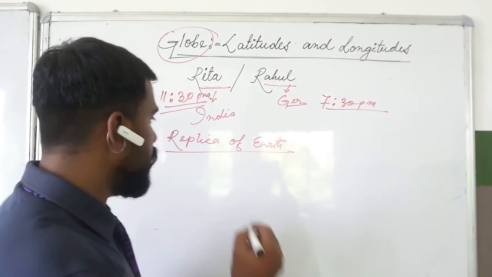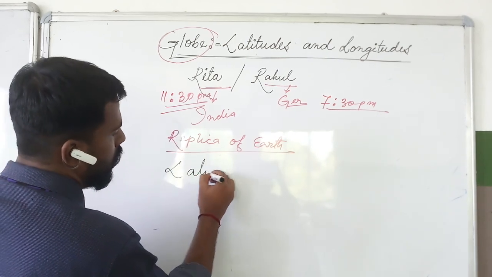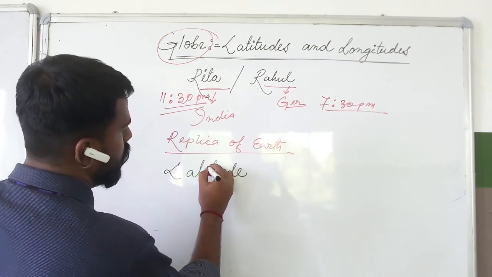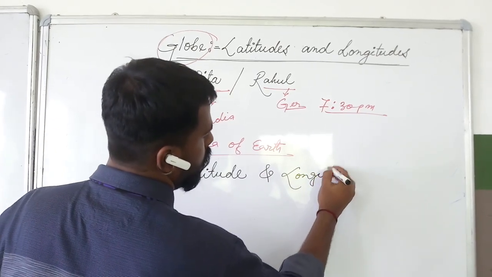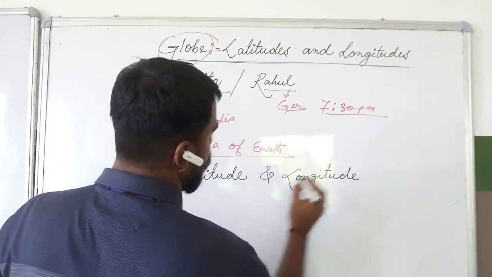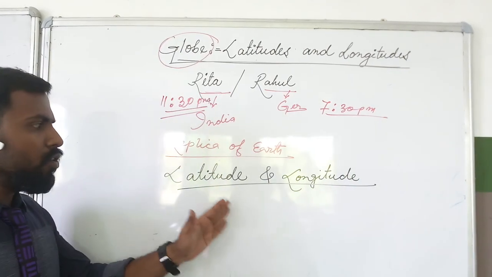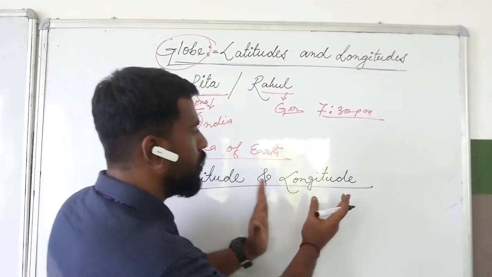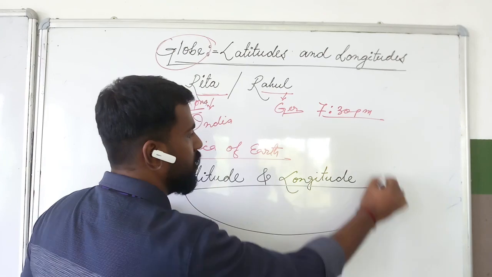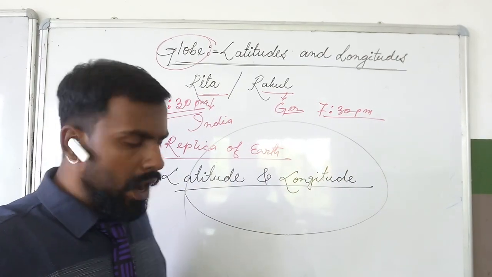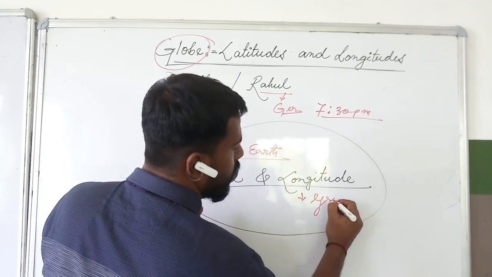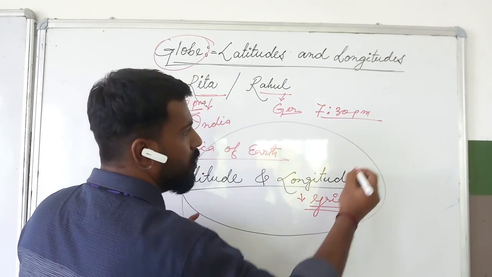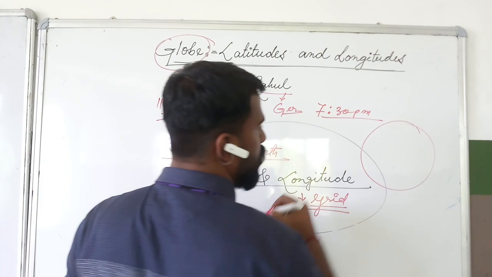Let me write the topic. Latitude and longitude. Before starting latitude and longitude in detail, we have to study them together. How they look like. Here one topic comes which is called grid. Actually I am drawing one shape of the Earth.